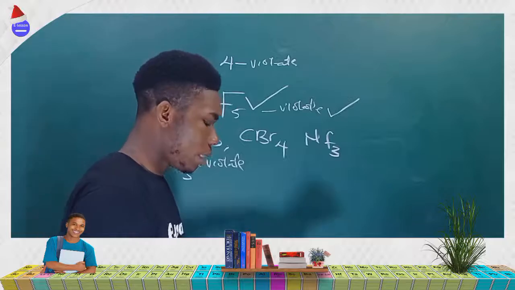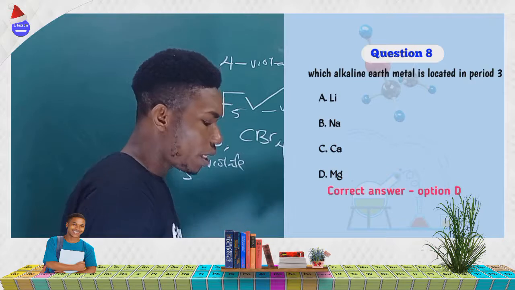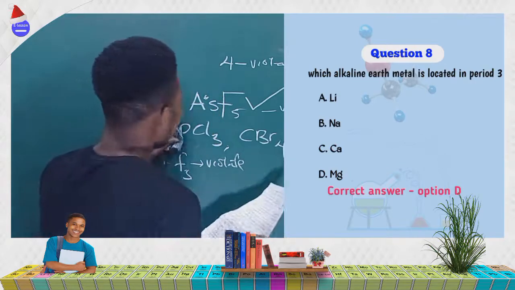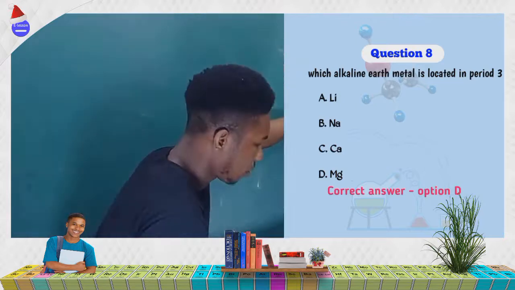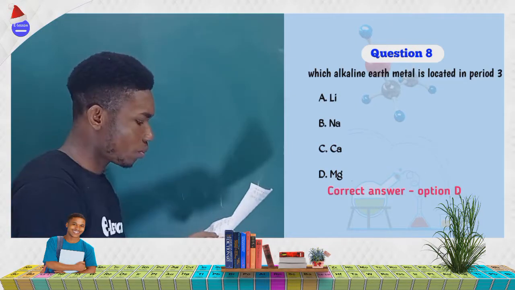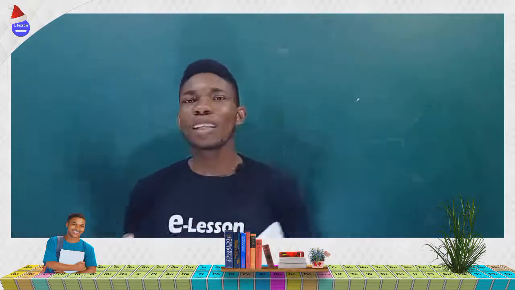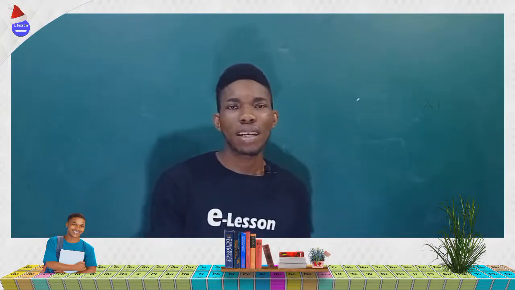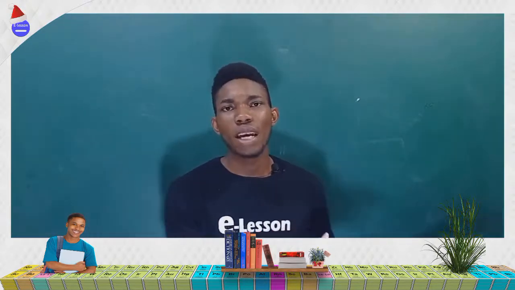Now, next question says, which of the following alkaline earth metals is located in period 3 of the periodic table? Which alkaline earth metal is located in period 3? In order for you to provide a solution to this question, you must be able to determine what the alkaline earth metals are. In the periodic table, there are special names given to some groups of elements or families of elements.